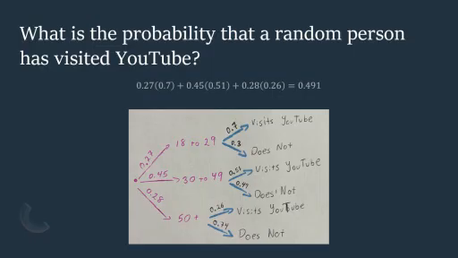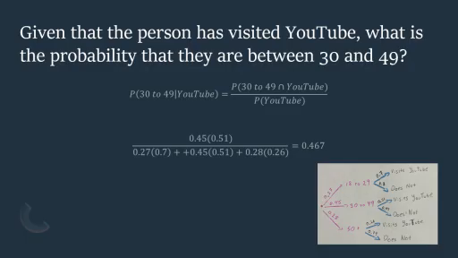So if you have multiple things that end at different branches of the tree, you find the probability of each one and then add them up. One thing you can do is, as you move along, write next to each branch what the probability is. So you can go, this probability is 18.9, this one's this, and so on and so forth. You find the probability of each individual path, and then you just have to do your adding at the end. All right, so last one is, what is the probability that a person has visited YouTube?